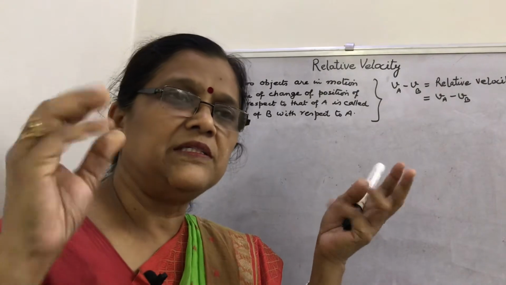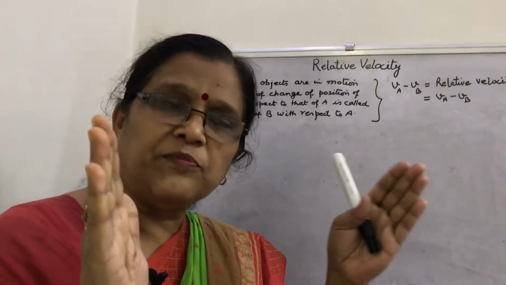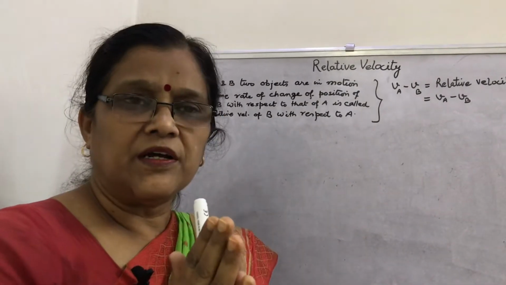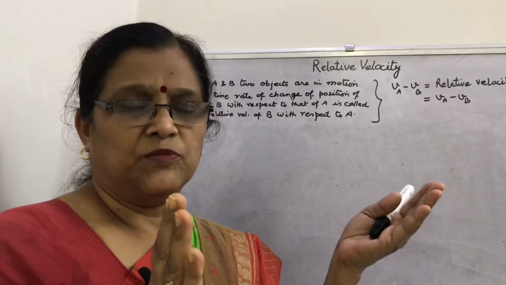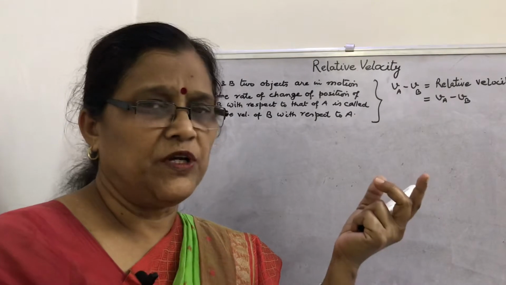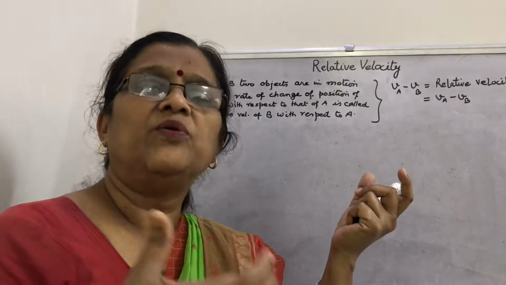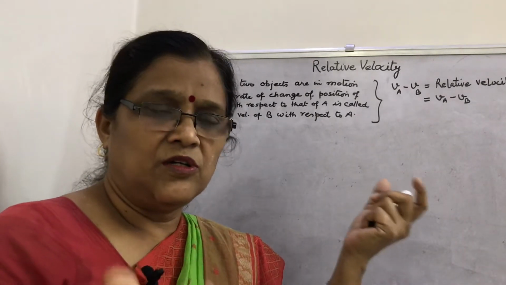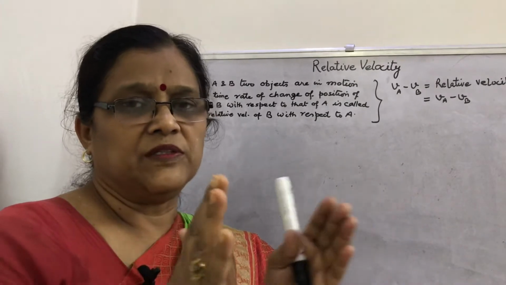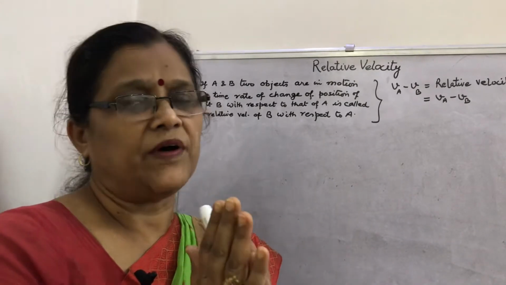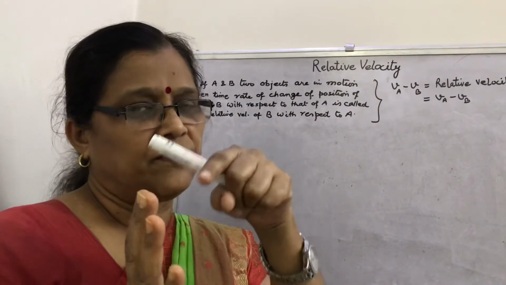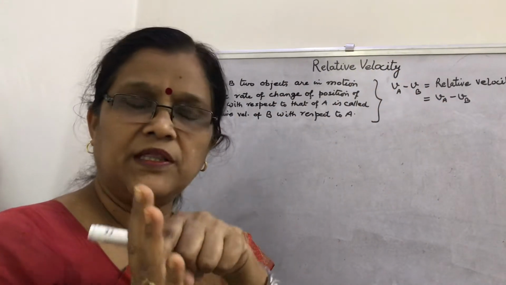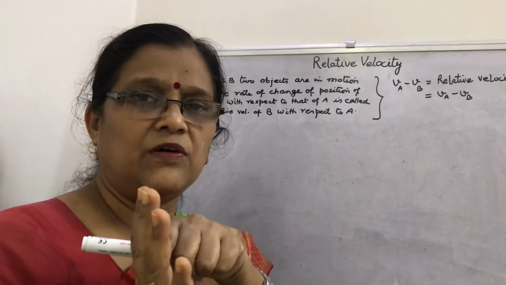You can imagine that frame of reference means from where the observer is watching the other object's motion. Actually, motion and rest are two relative terms. So frame of reference is very important. To find the first object's velocity with respect to the other, the observer will be with the second object.